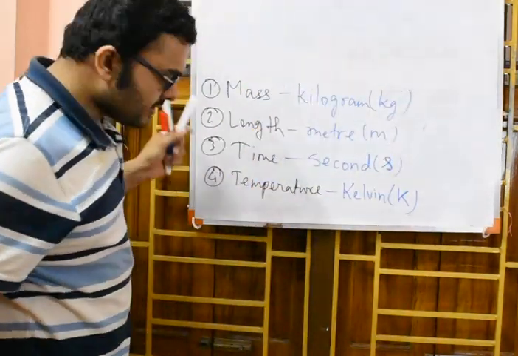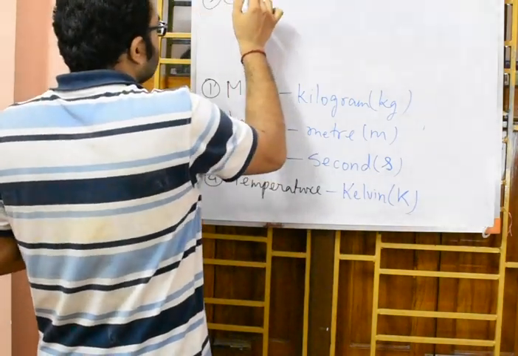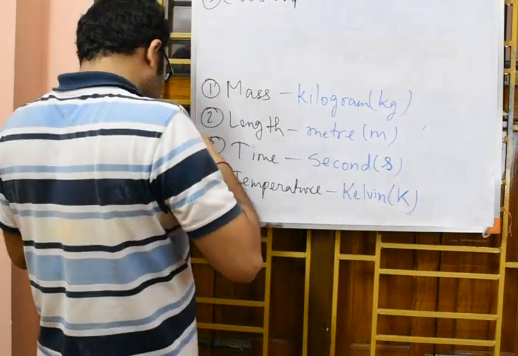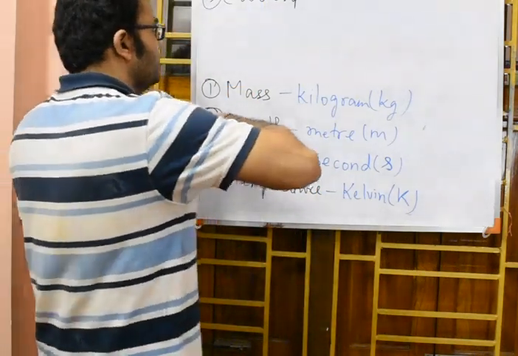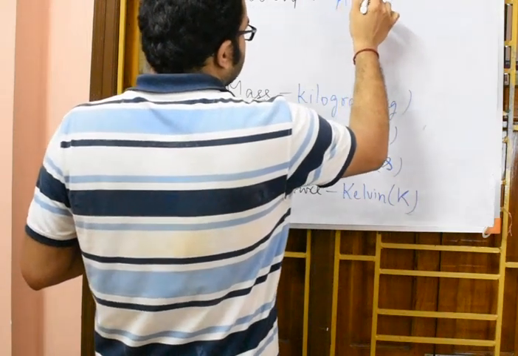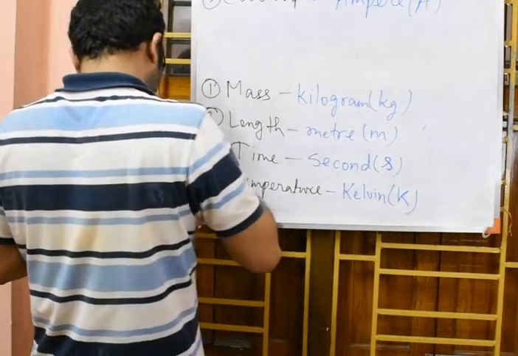I think all of you have remembered. The fifth one was current. In case of current, we use the SI unit ampere, denoted by capital A.